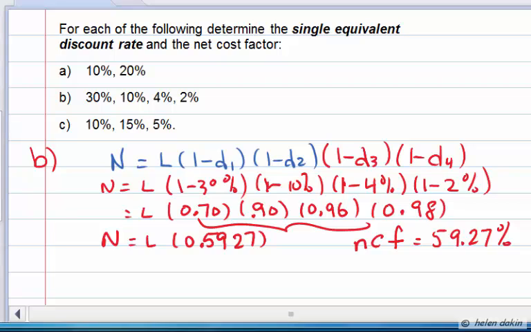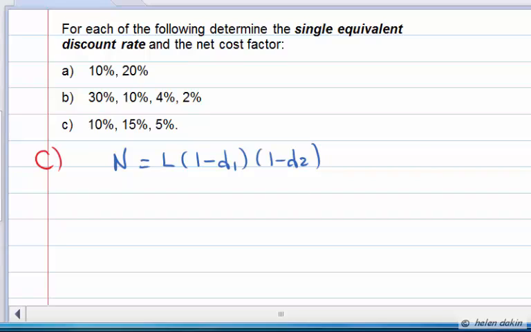Furthermore, that also tells us that the single equivalent discount is 1 minus the 59%, or 100% minus 59.27%. This means that our single equivalent discount is 40.73%. So one discount of 40.73% is the same as 4 discounts of 30, 10, 4, and 2%.